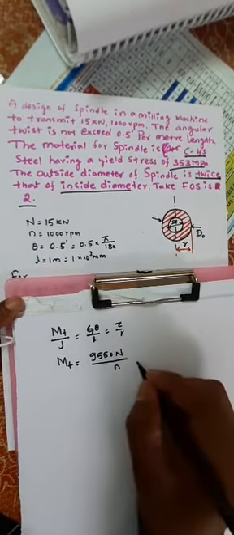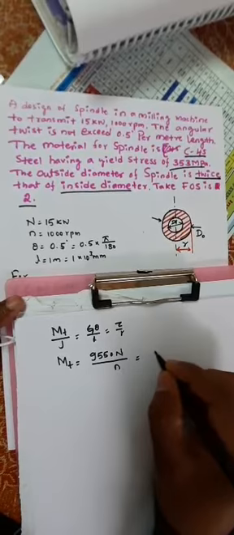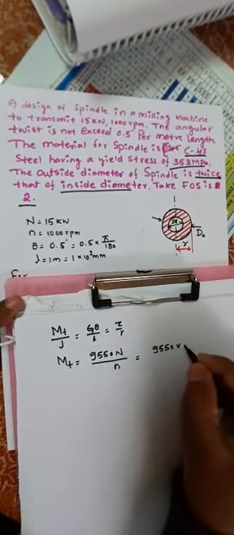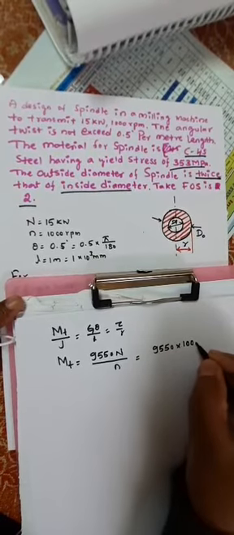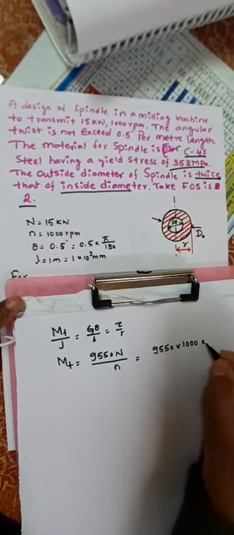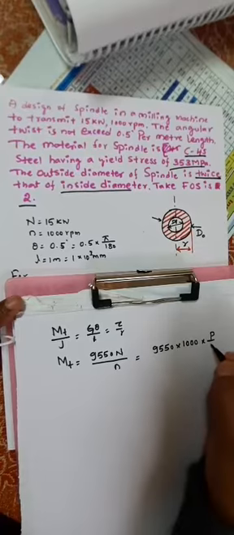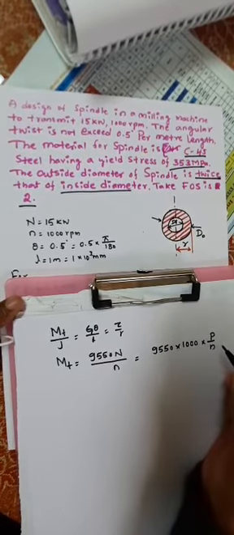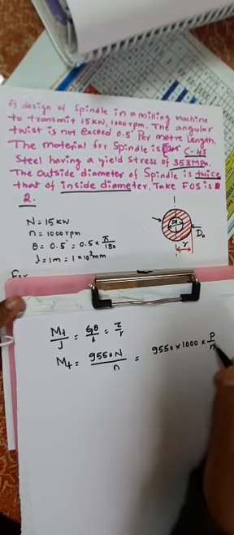So here, substitute the values: 9550 into the power, divided by n, which is 1000.